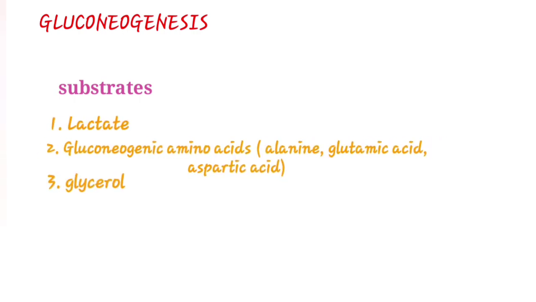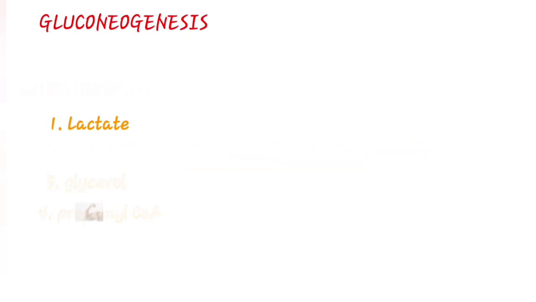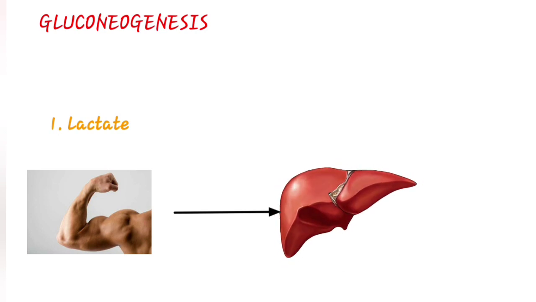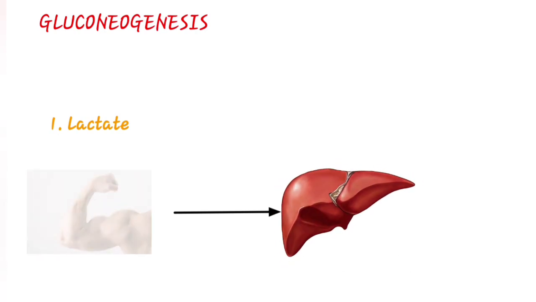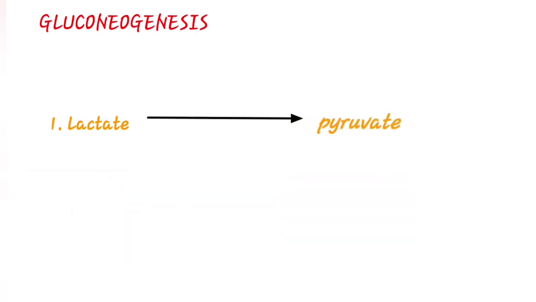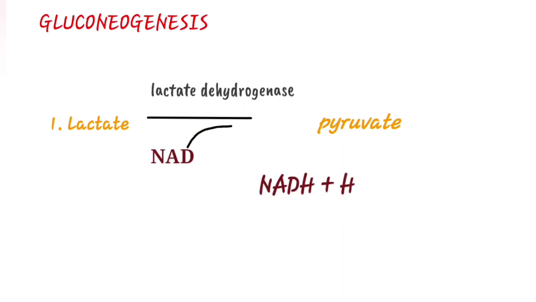Coming to substrates for gluconeogenesis, they are 4 in number: lactate, glucogenic amino acids, glycerol, and propionyl CoA. Among them, lactate and glucogenic amino acids are the most important. First, lactate. Lactate is initially formed in the muscle and then transported to the liver. Lactate is converted to pyruvate with the help of the enzyme lactate dehydrogenase, and this step utilizes NAD. NAD is converted to NADH plus H plus.